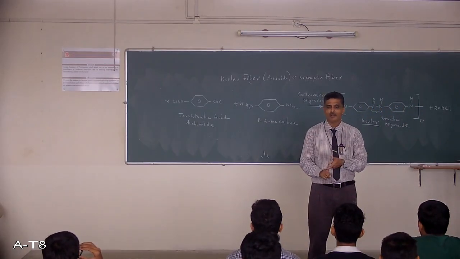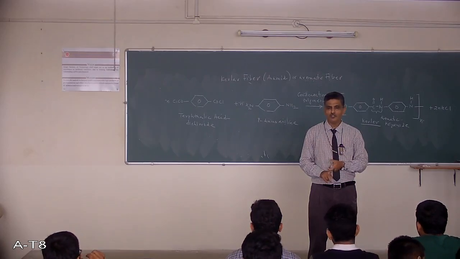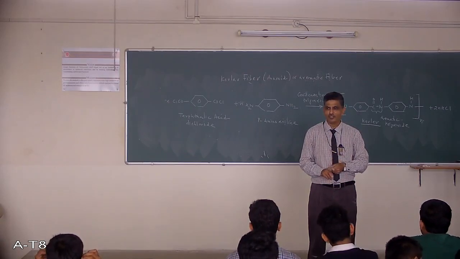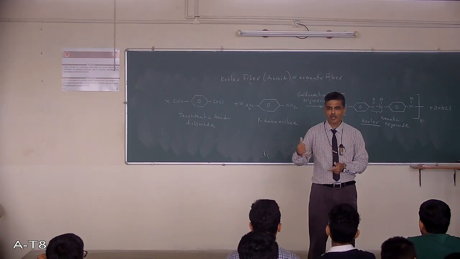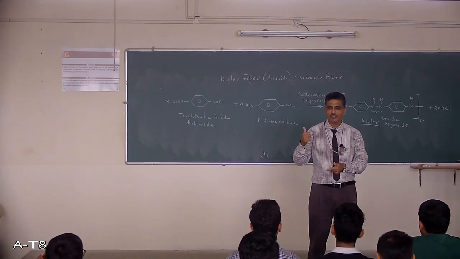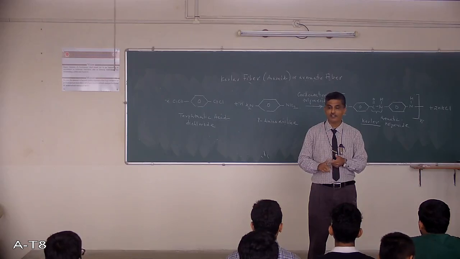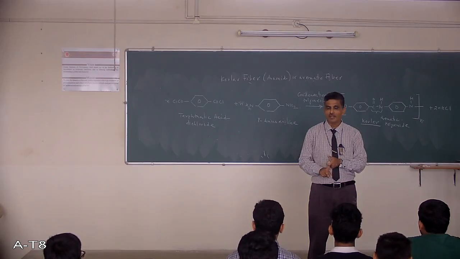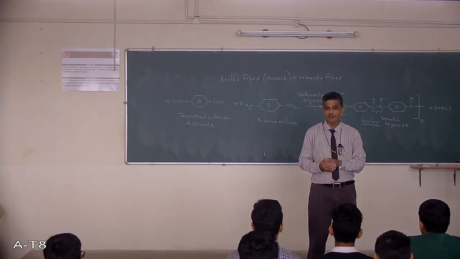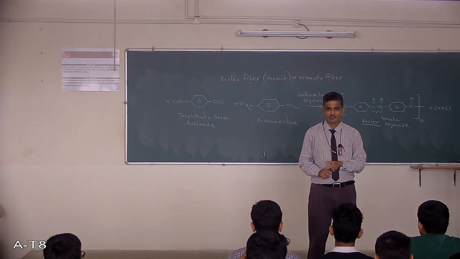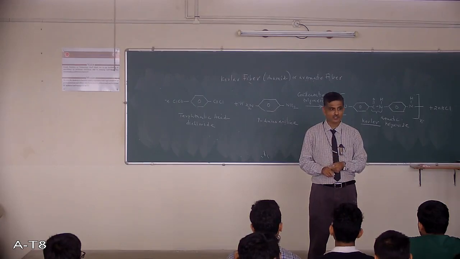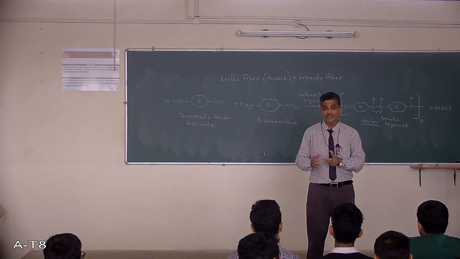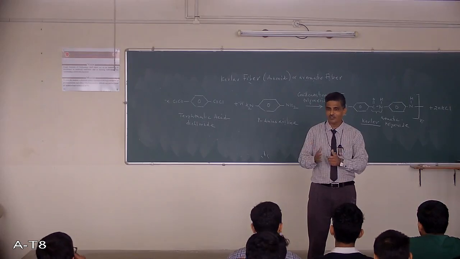Now I told you, Kevlar is a commonly used fiber material for composites. The most important application of this Kevlar is for manufacturing polymer composites. The first important property of this fiber is dimensional stability, no change in dimensions when you use it for different applications, polymer composites. Second, chemical resistance, where it is resistant to chemicals. Flame resistance, it is resistant to flame. Heat resistance, it is resistant to heat also.